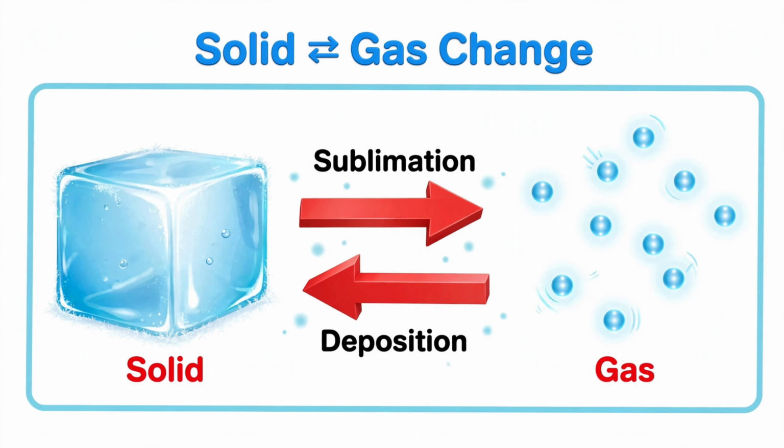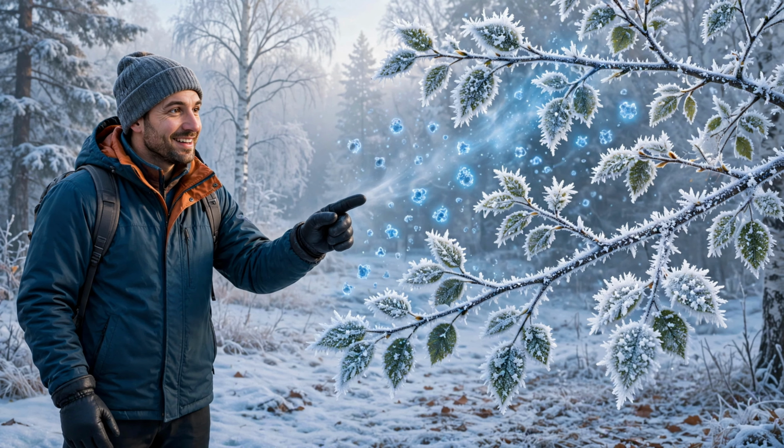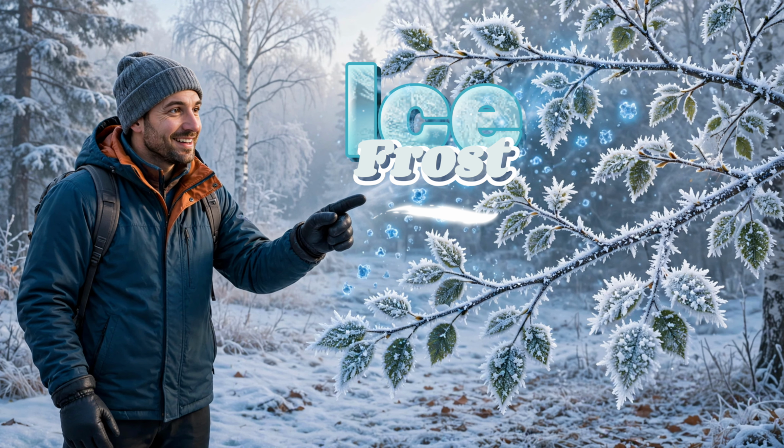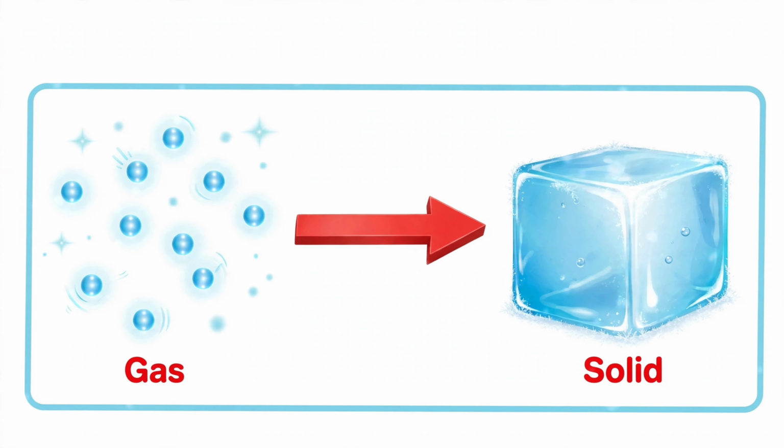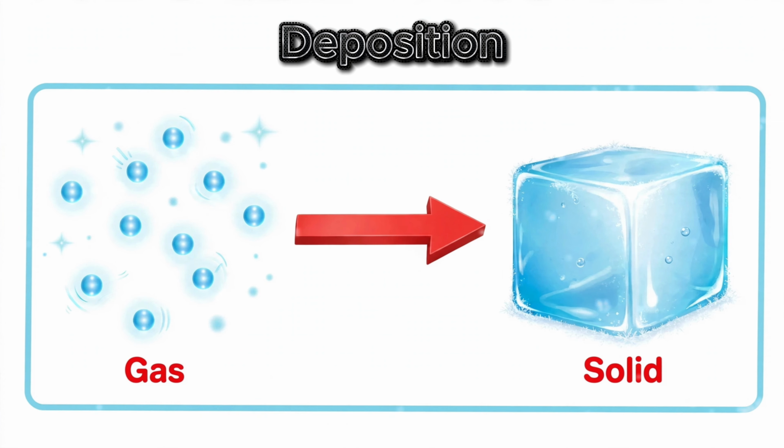The reverse of sublimation is called deposition. When a gas loses heat, it changes directly into a solid without becoming a liquid. This process is called deposition. For example, under suitable conditions, water vapor in the air can directly change into ice and form frost. So, when a gas loses heat and changes directly into a solid, it is called deposition.